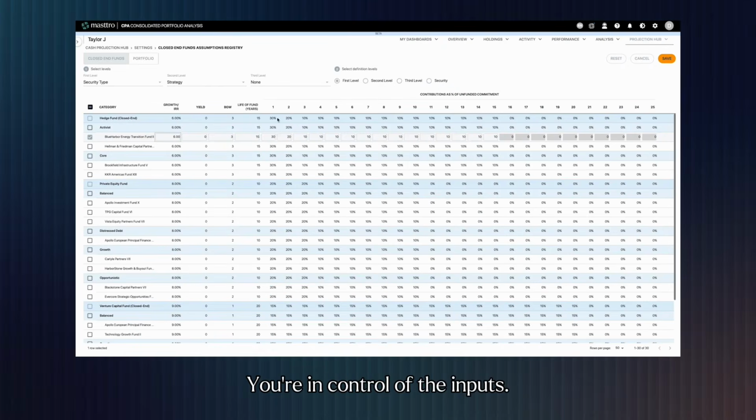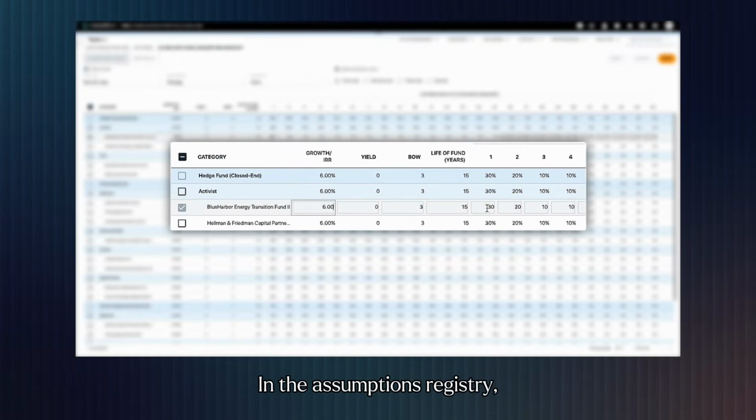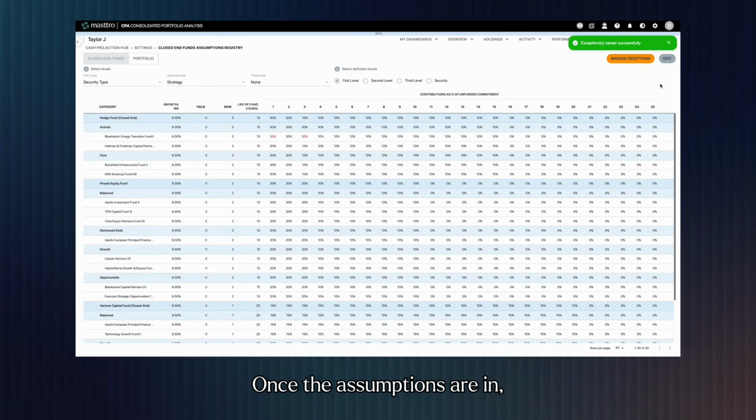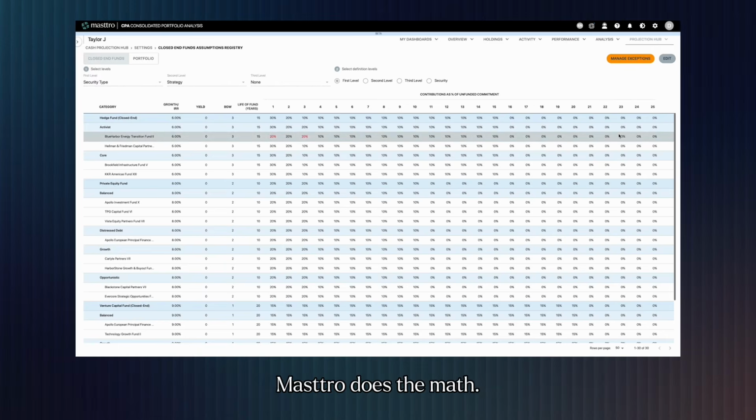You're in control of the inputs. In the assumptions registry, enter details for fund life, contribution percentage, and growth rate. Once the assumptions are in, Masttro does the math.